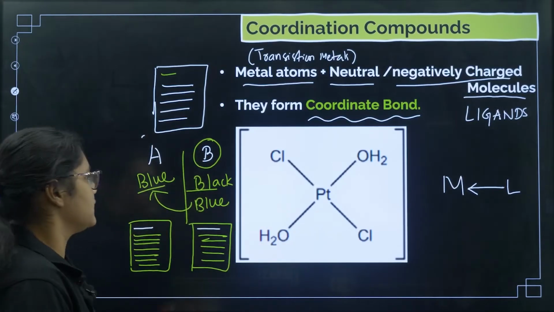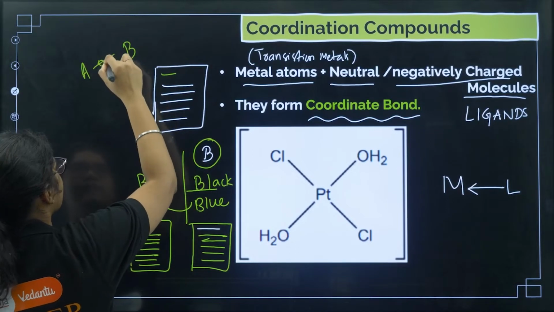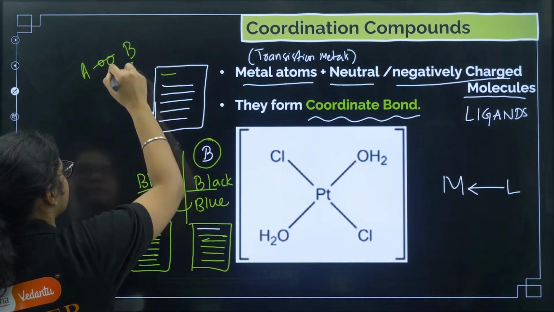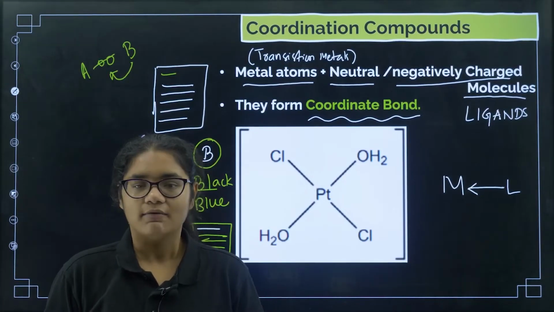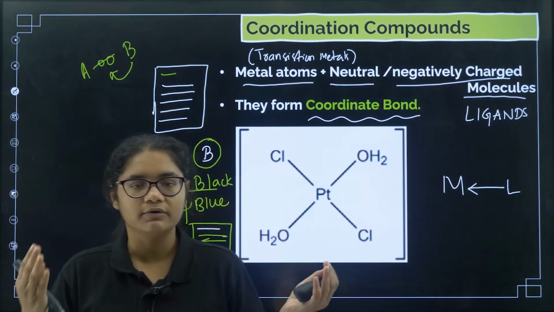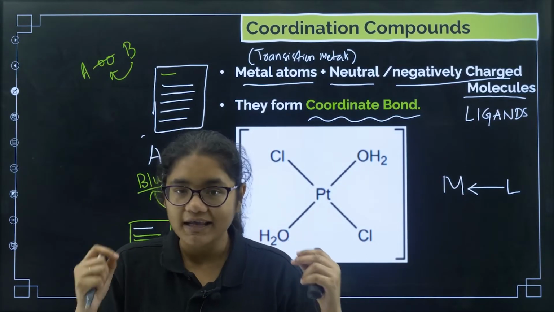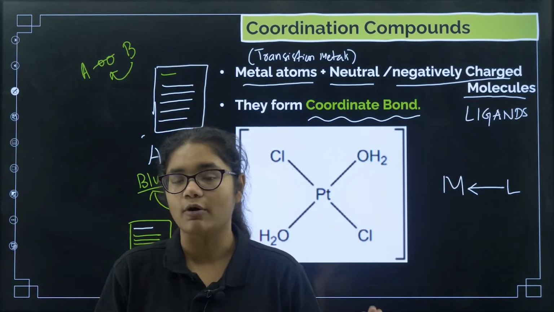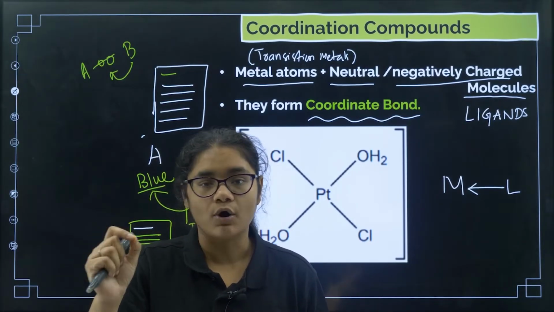Now the same thing: if there is a bond between A and B, and both the electrons of this bond are given by B, then we call it a coordinate bond. Generally, when a bond is formed, one electron comes from A and one electron from B. But in certain cases the electrons are given by a single element, then we call it a coordinate bond.